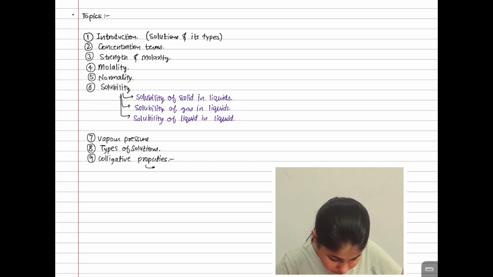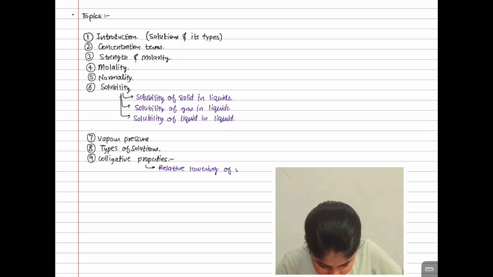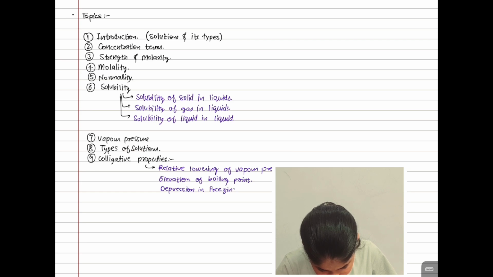Relative lowering of vapor pressure. Second is elevation of boiling point. Then depression in freezing point.